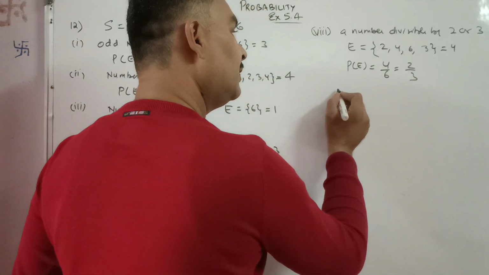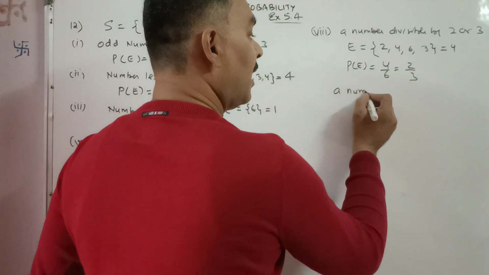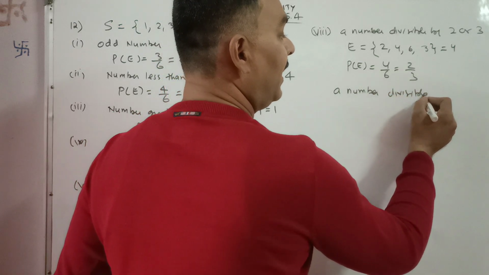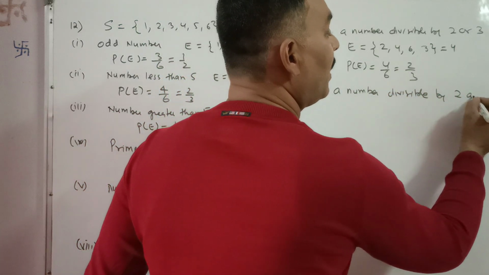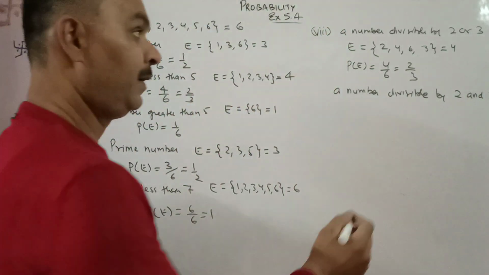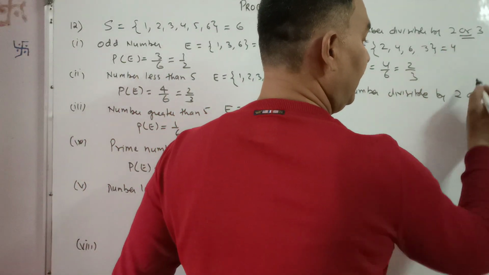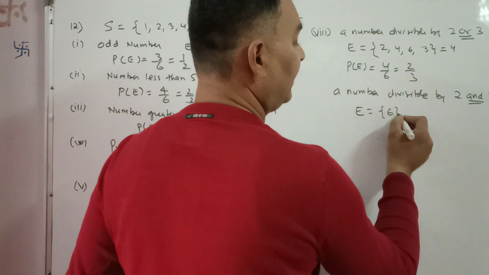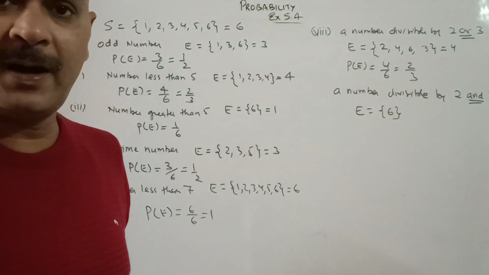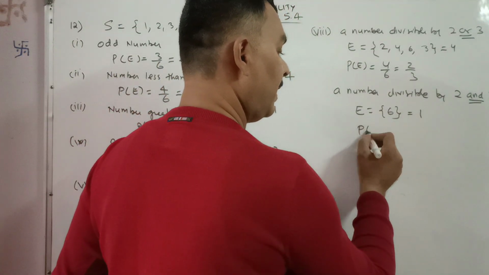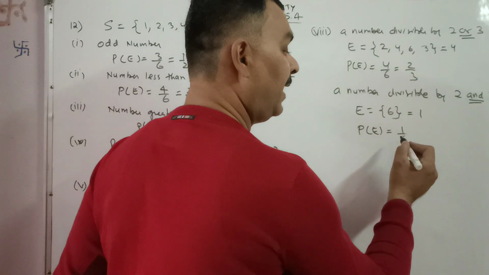But if the question is twisted and written a number divisible by 2 and 3, instead of or, if it is written and, then we have only one number, that is 6. 6 is divisible by 2 and 3. So only one favorable outcome, and for this the probability will be 1 by 6.